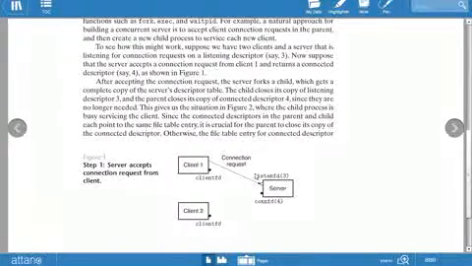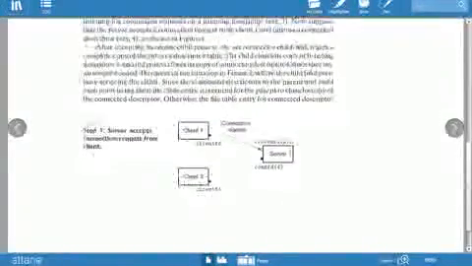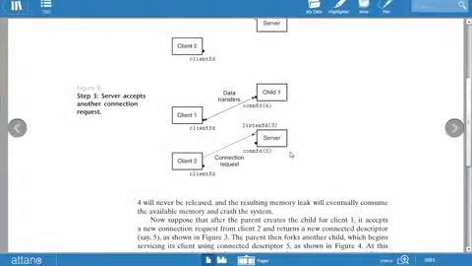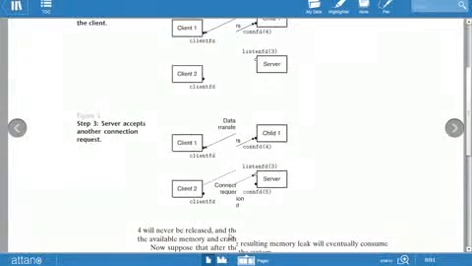The next line says, since the connected descriptors in the parent and the child each point to the same file table entry, it is crucial for the parent to close its copy of the connected descriptor. Otherwise, the file table entry for the connected descriptor will never be released. Now suppose that after the parent creates the child for client 1, it accepts a new connection request from client 2 and returns a new connected descriptor, as shown in figure 3.